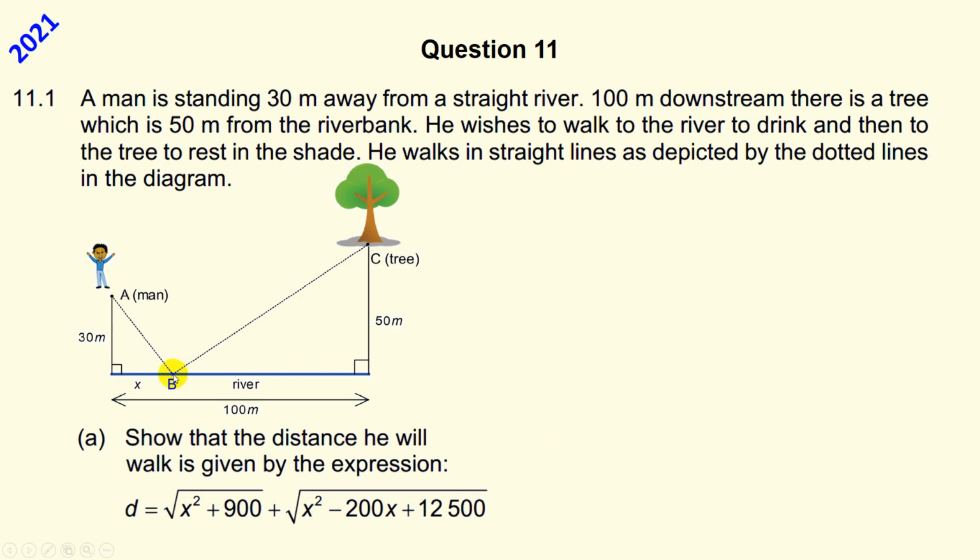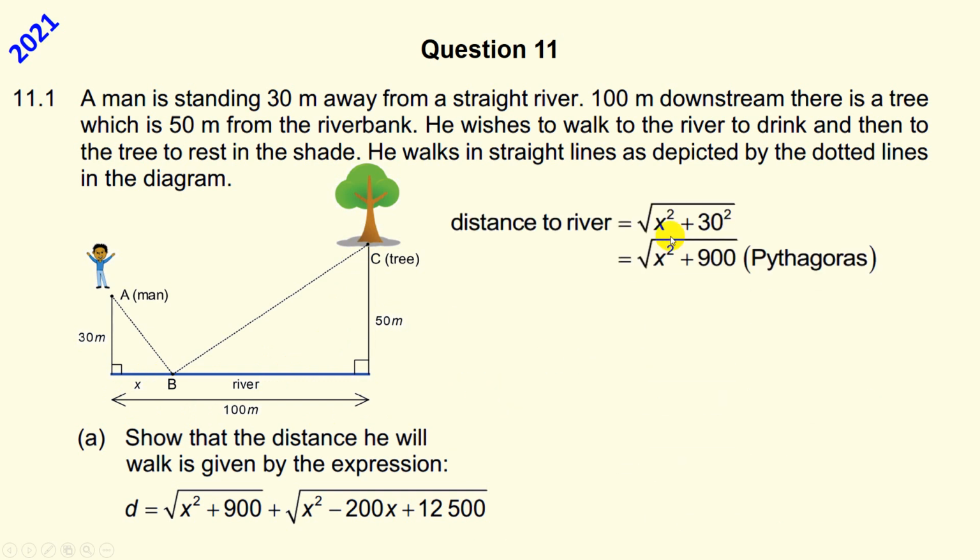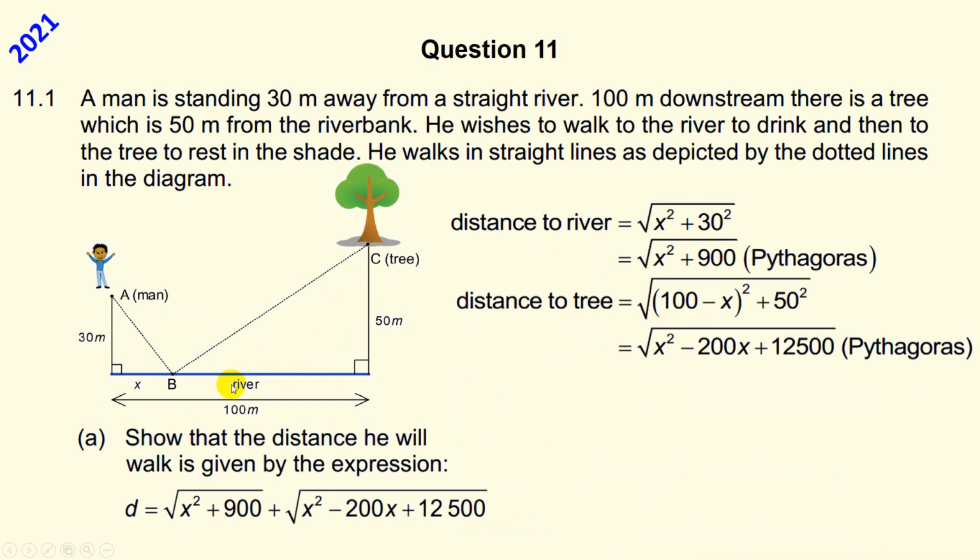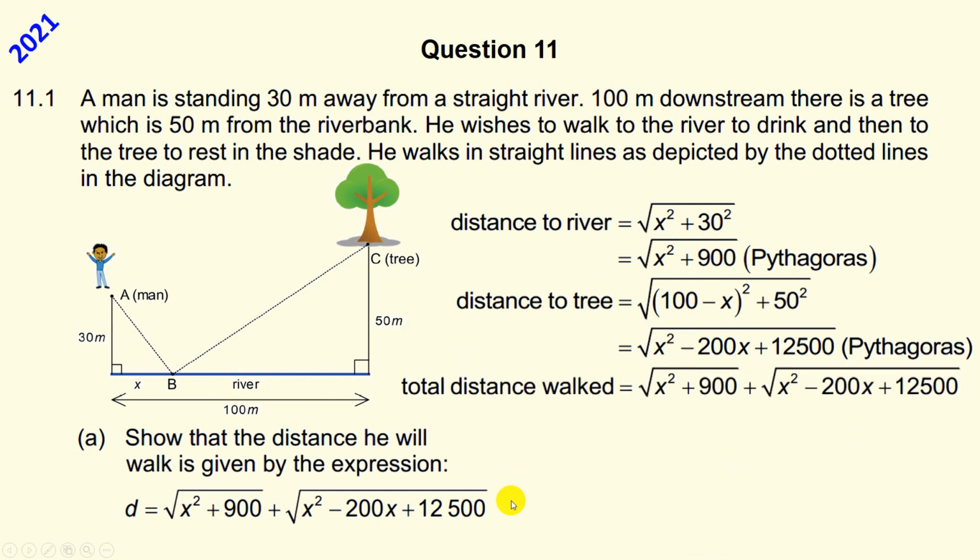So we're going to find that distance there. Well, Pythagoras' theorem will help us here. That squared plus that squared, square rooted. This one here will be 100 minus x, because that's x and that's 100. So we can use Pythagoras to get that distance as well. So the distance to the river is the square root of x squared plus 900. Distance to the tree is the square root of (100 minus x) squared plus 50 squared. So therefore the total distance walked is that, adding the two together, and there we are.